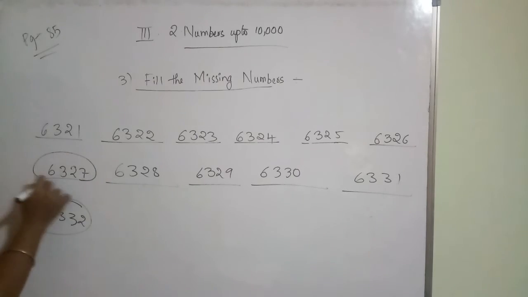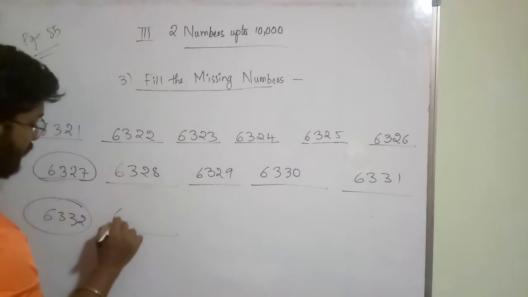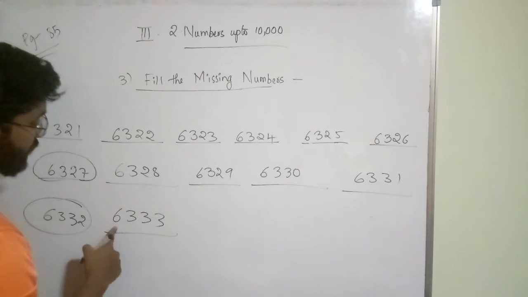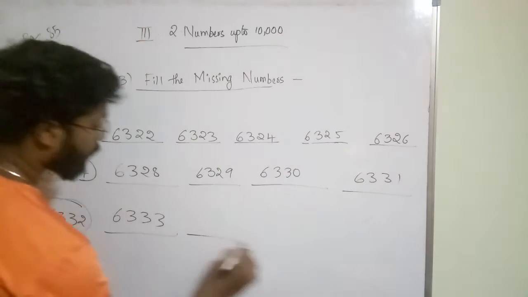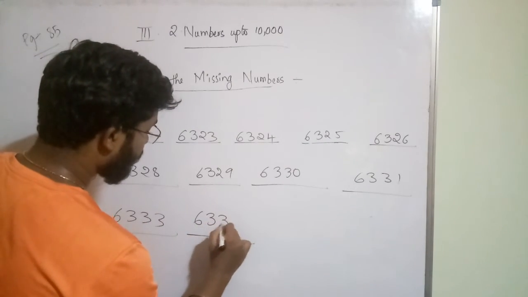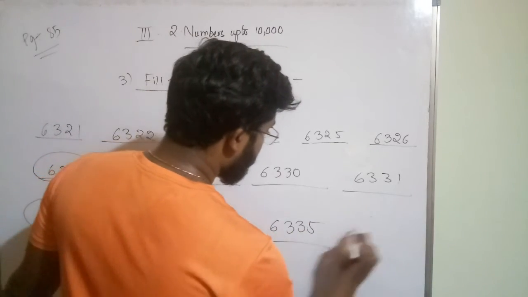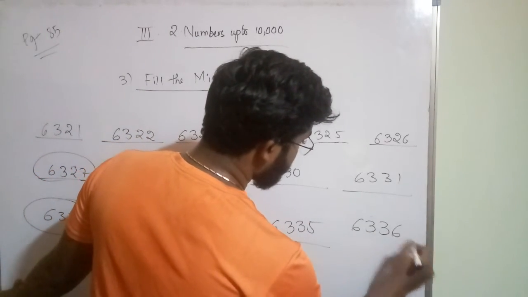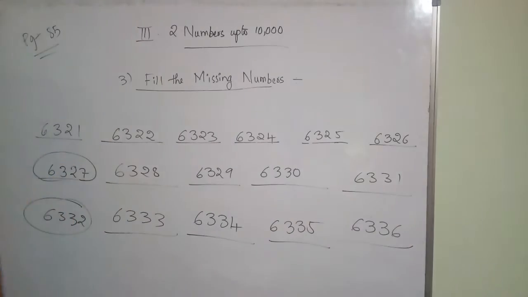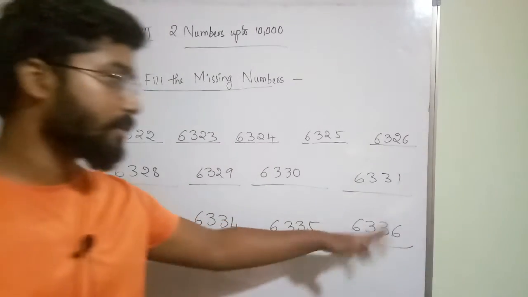So this one also he gave. After that what you will get? 6333, 6334, 6335, 6336. Okay, up to 6336. So we will continue from 6336.